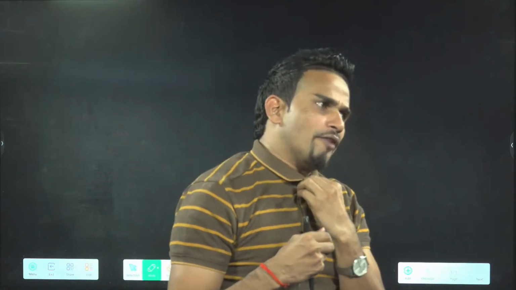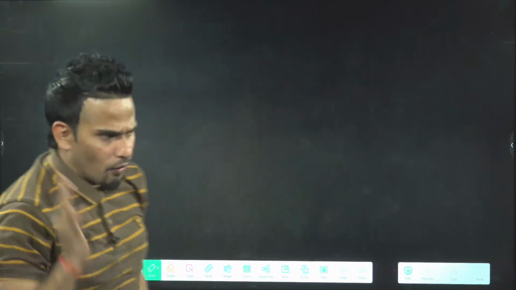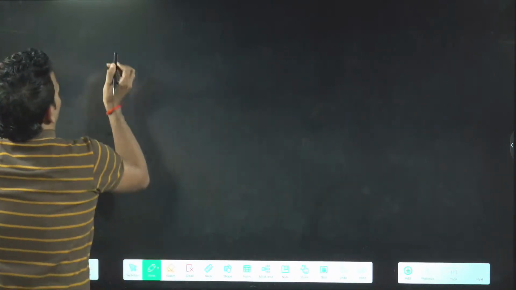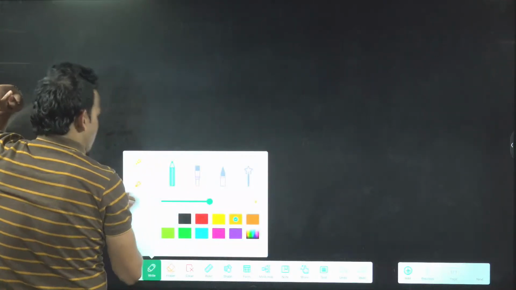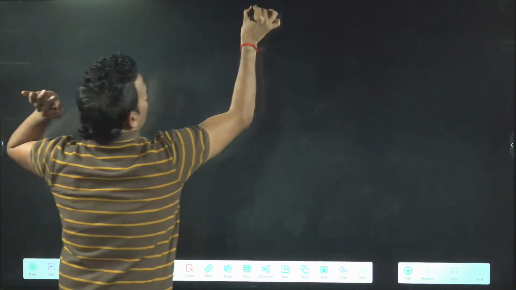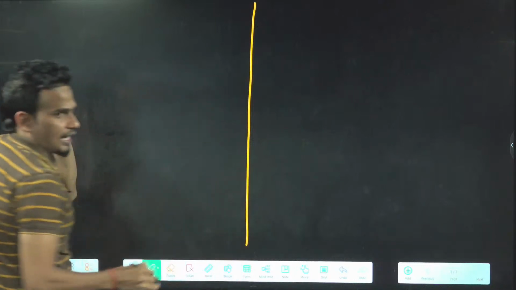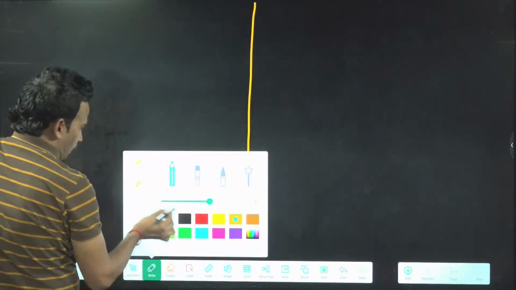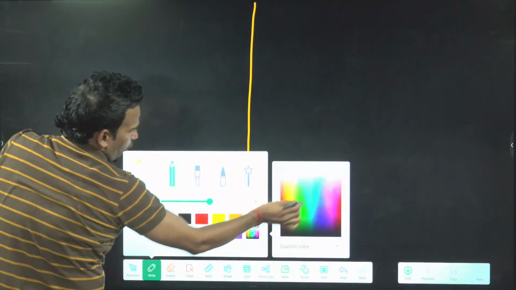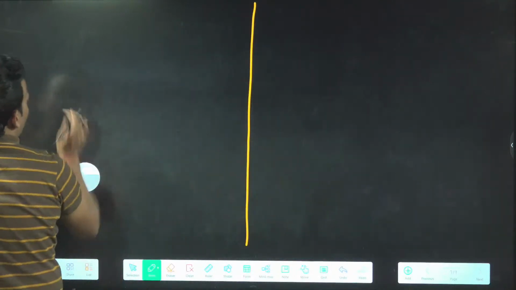I will draw the graph for velocity time graph also, and for displacement time graph also. You have to identify. Suhas, you have said correctly. Okay, no problem. So I'll give you 4 options, for displacement time graph and for velocity time graph. You have to identify which one will be our correct graph. First, I'm going to draw the velocity time graph.